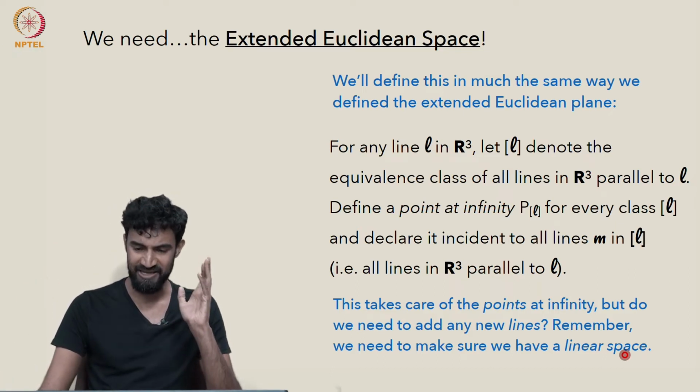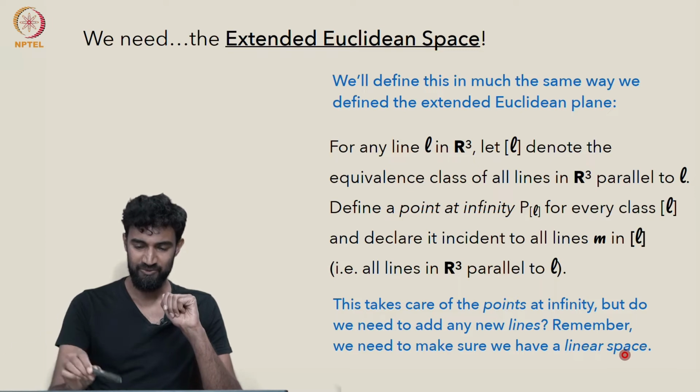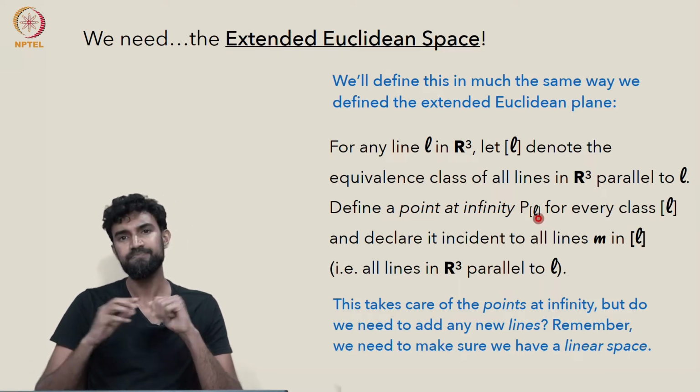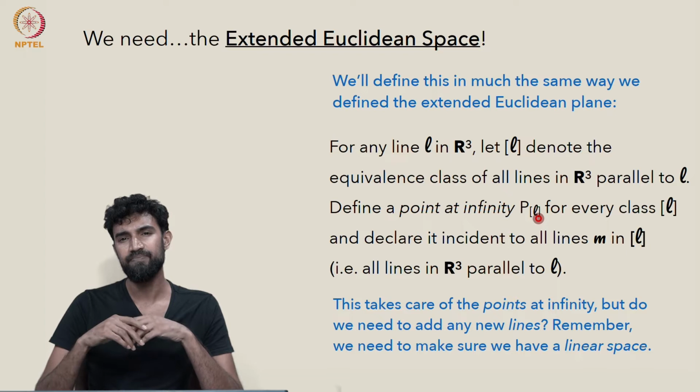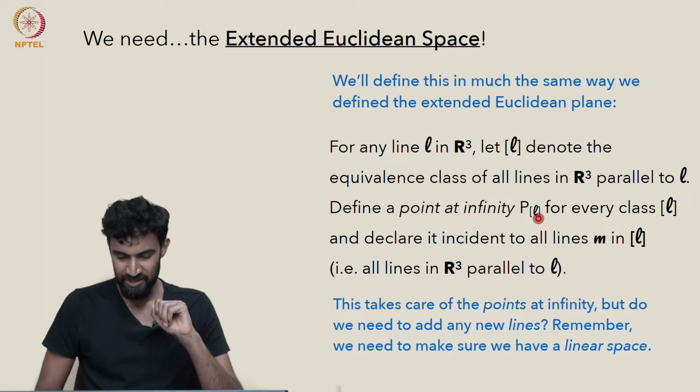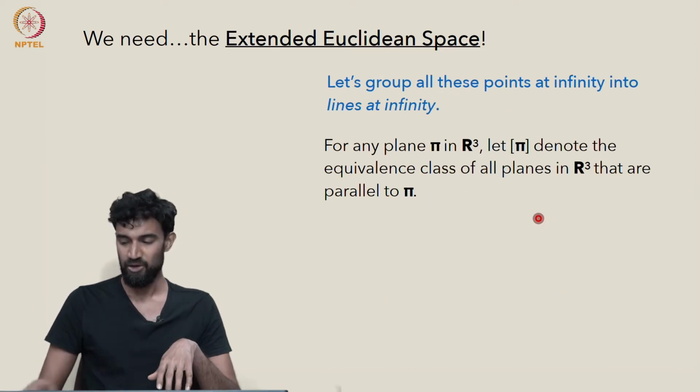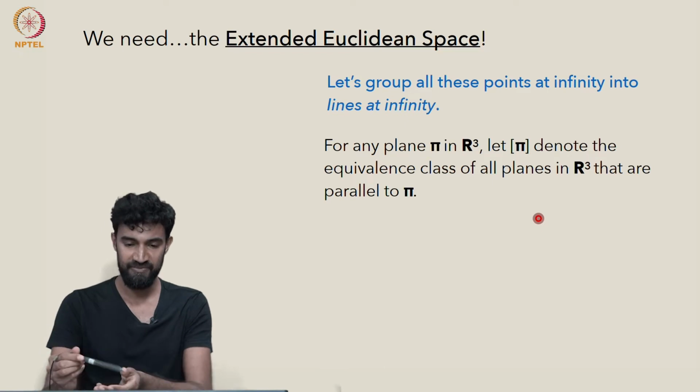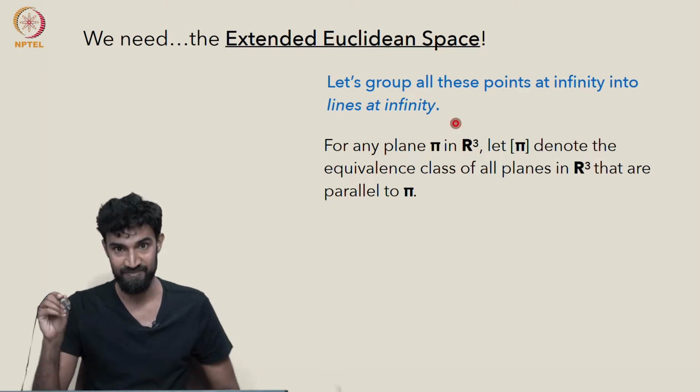Is that still going to be the case? Well, we've added lots of points at infinity, and we probably don't want to say that all of our points at infinity are collinear. There's just too many of them. So we have to be a bit more careful this time.